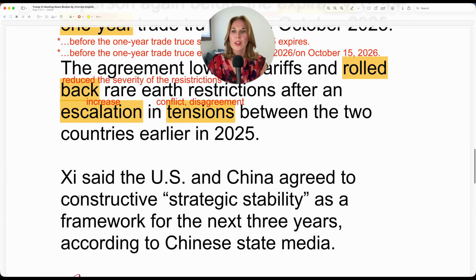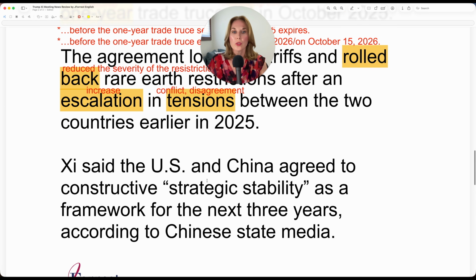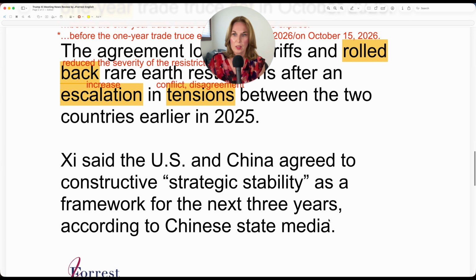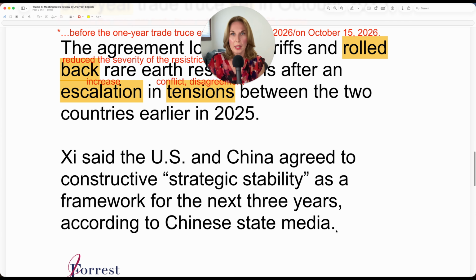Let's keep reading. She said the US and China agreed to constructive strategic stability. So remember, they talked about stability before. So if things were like this, they wanted it to get to this state, more balanced, steadier, less likely to change. And strategic meaning that it's helpful for both parties. So that would be strategic. Strategic stability as a framework for the next 3 years, according to Chinese state media.